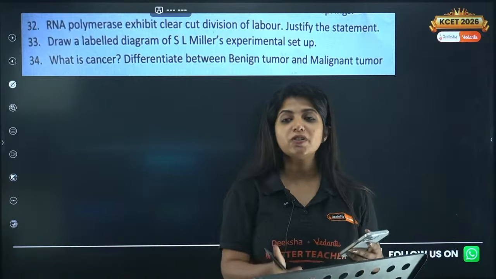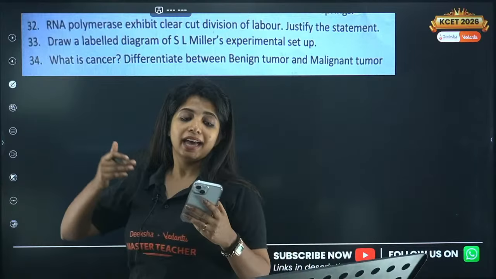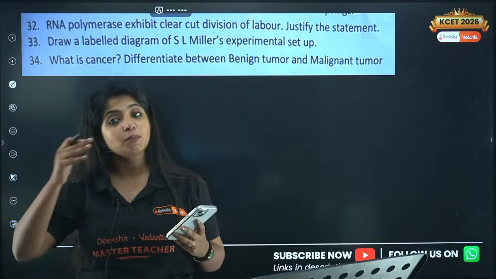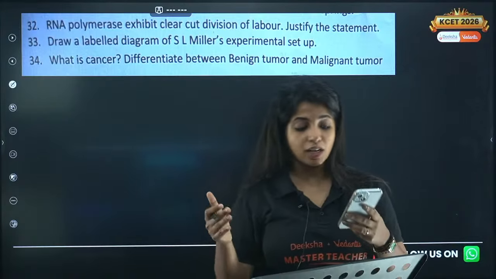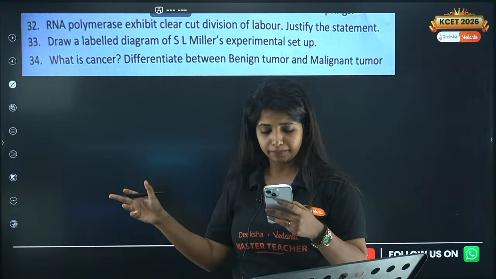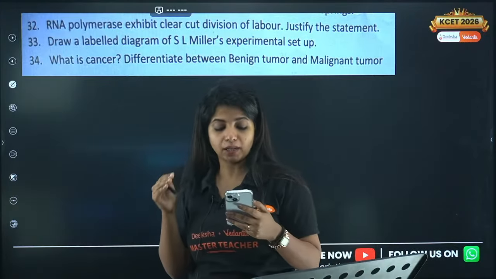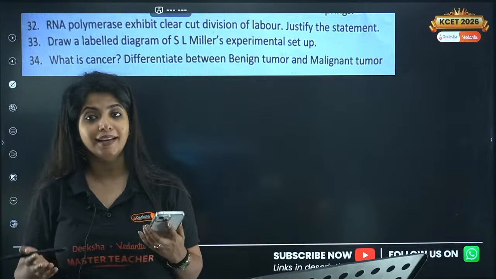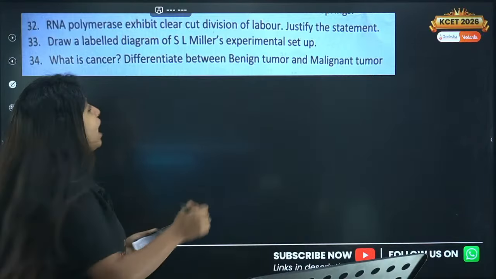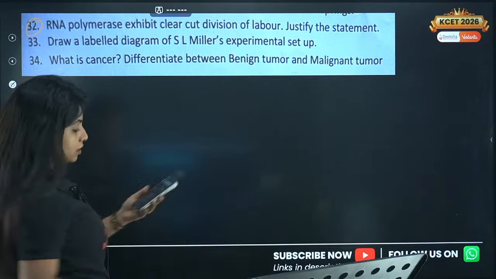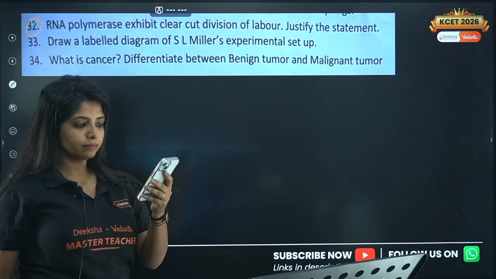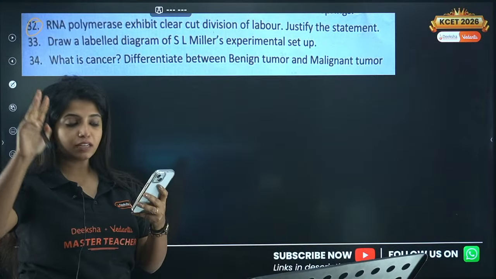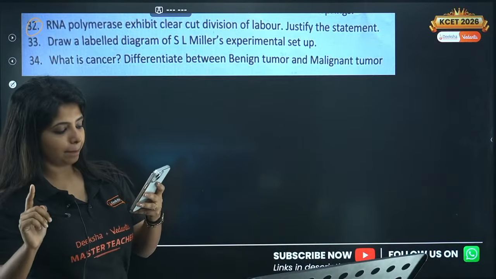RNA polymerase 2 transcribes hnRNA and mRNA. RNA polymerase 3 transcribes what? It transcribes tRNA, transfer RNA, and 5S rRNA. So the 3 RNA polymerases and the jobs they do, you have to talk about that over here in this particular question, 32nd question. So there are 3 types of RNAs, each with its function, write them.